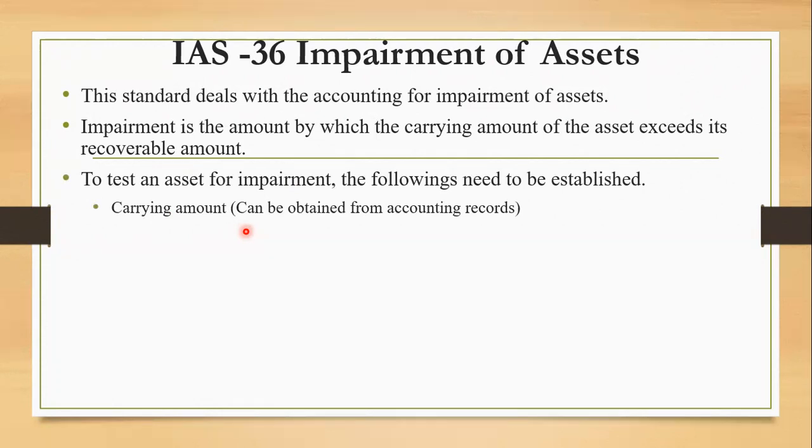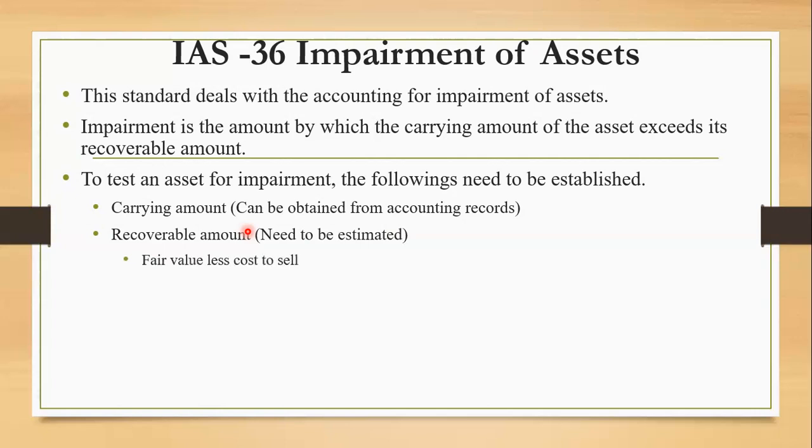The next variable required for the impairment assessment is the recoverable amount. Recoverable amount of this asset implies the economic benefits that is expected from the asset. This is an accounting estimate. In order to estimate the recoverable amount, two things need to be estimated. What are those two things? The first one is fair value less cost to sell.